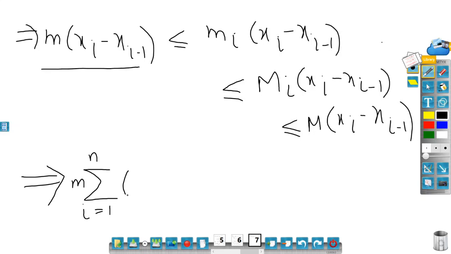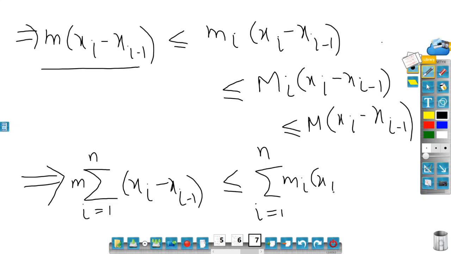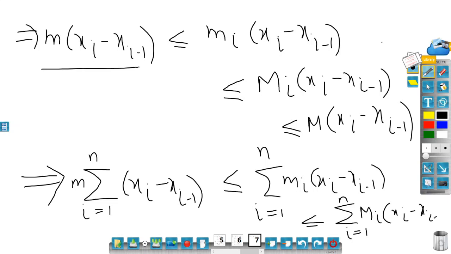So i goes from 1 to n of (x_i - x_{i-1}) is less than or equal to summation i goes from 1 to n of small m_i (x_i - x_{i-1}), less than or equal to summation i goes from 1 to n of capital M_i (x_i - x_{i-1}), and again less than or equal to capital M, which will be outside since it is independent of x, times summation i goes from 1 to n of (x_i - x_{i-1}).